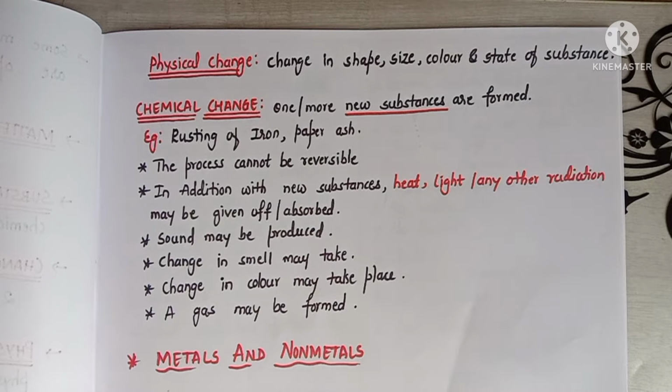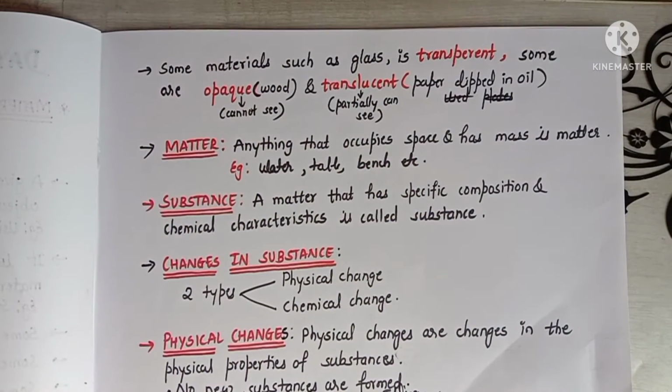Let us see an example of state of a substance. Suppose consider an ice cube. After some time, the ice cube will melt. Before it was in which state? Solid state. After some time, it has reduced to a liquid state. So this is nothing but a physical change in a substance. Okay. So overall, we can say that a change in shape, size, color, or state of a substance is nothing but a physical change of a substance. I hope you understood. Also, in physical change, no new substances are formed.